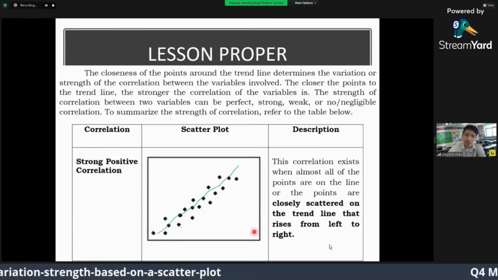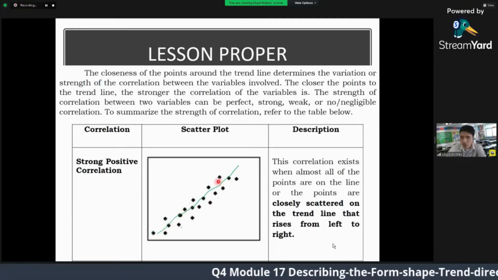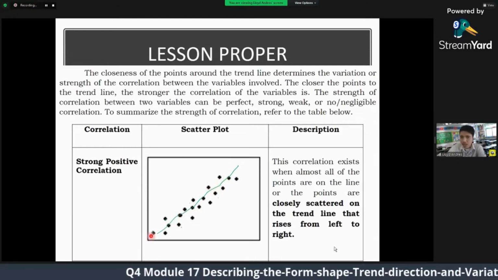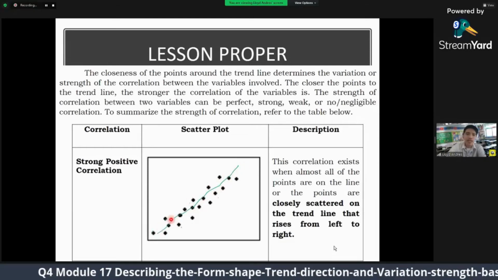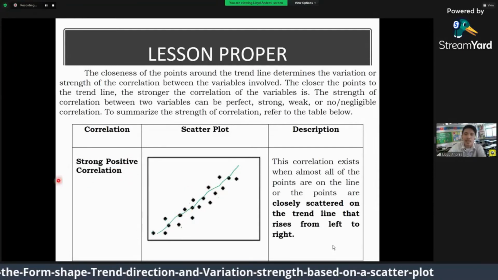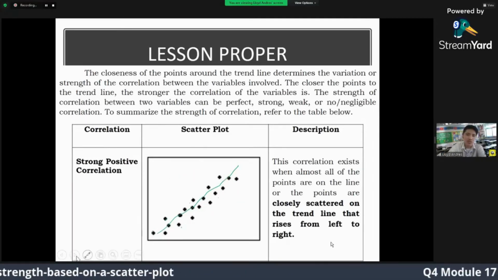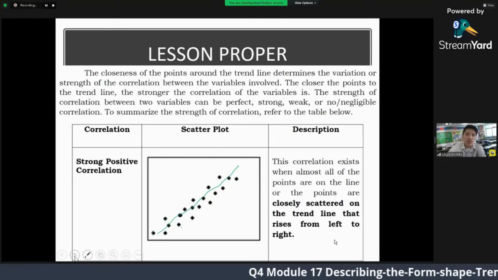So this trend line is from left to right, rising from left to right. Then if you look at the points, they are near your trend line, close together along your trend line, then it can be said that the correlation, the relationship, is a strong positive correlation. So that's the first, strong correlation. What about weak?